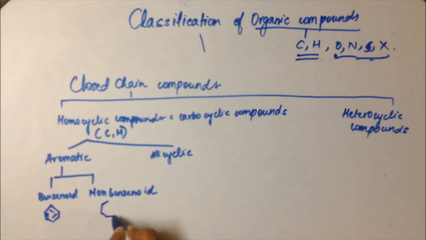There is a 7-membered ring connected to a 5-membered ring, and there is delocalization of pi bond. So when I was editing the video, I realized that I had not explained benzenoid and non-benzenoid compounds, so I'm just going to do it now.